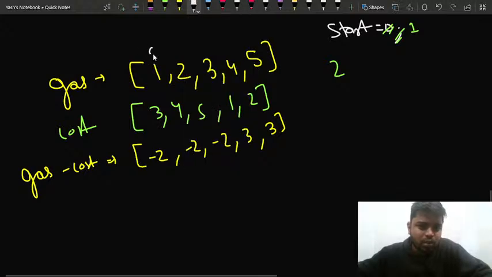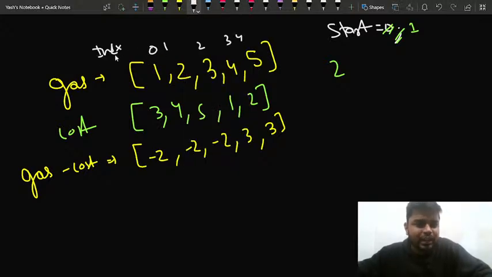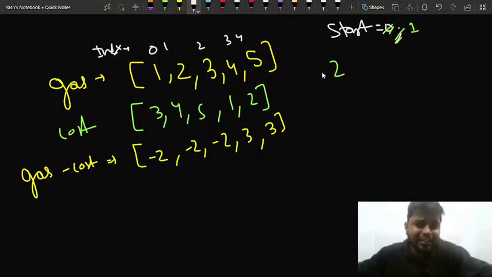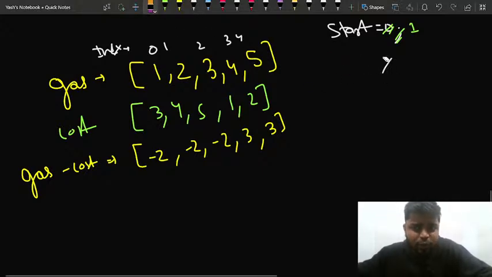This is 0, this is 1, this is 2, this is 3, this is 4. This is nothing but the index, right? So what I would be doing is this thing, which will be nothing but this. So I am at 2. If I am at 2, then at this particular station I will have to spend 4. So I cannot do that, because the tank would go minus.